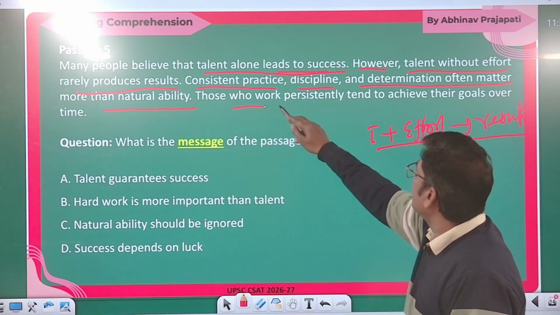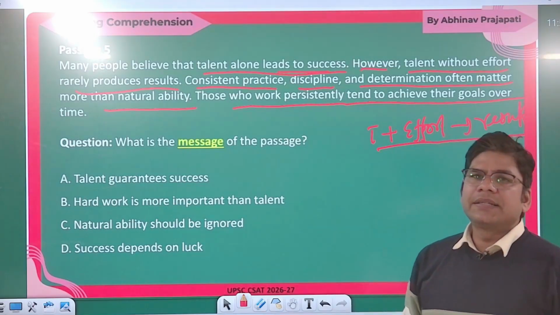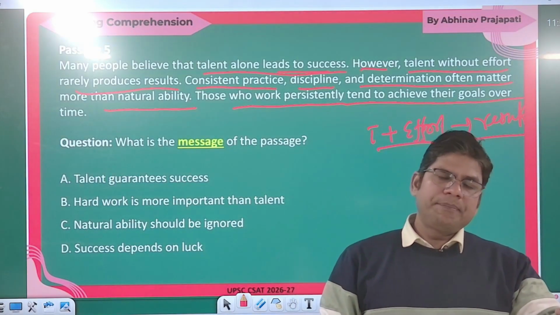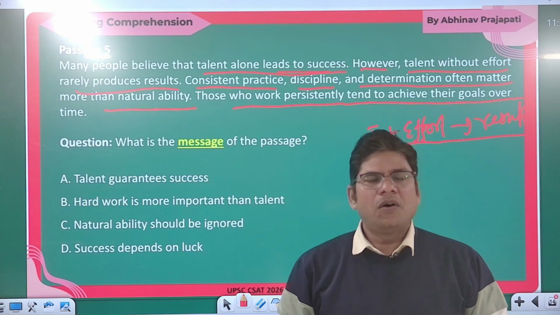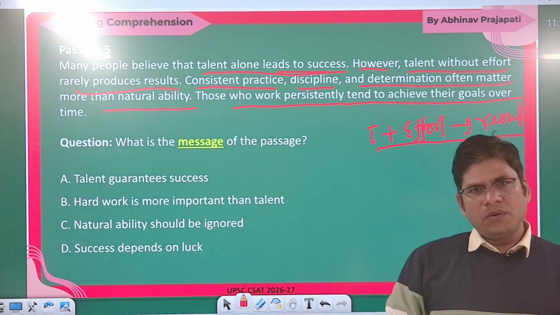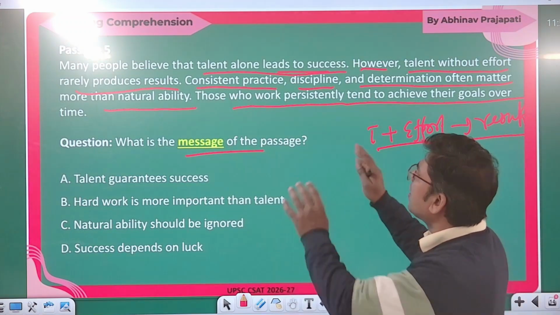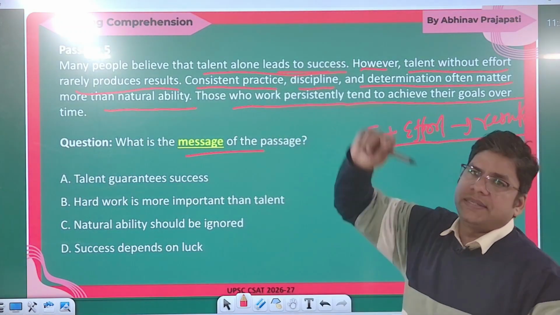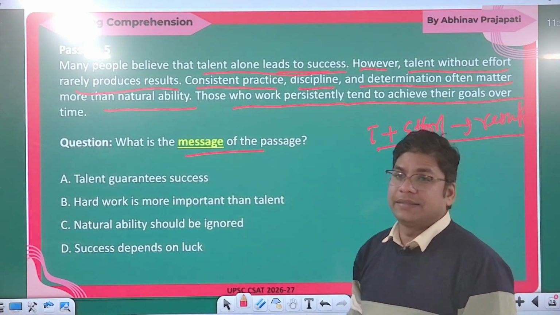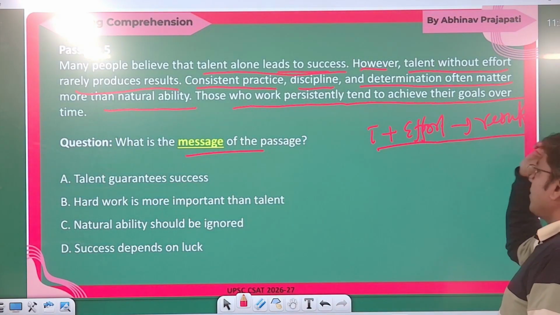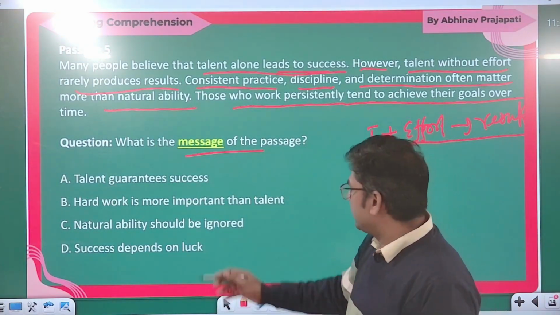Those who work persistently tend to achieve their goal over time. जो कड़ी मेहनत करते हैं वो, after some period of time, definitely succeed in their life, or definitely get their goal. Now what is the message of the passage? What is the author actually trying to say? "Talent guarantees success"? No, talent does not guarantee success, because talent plus effort guarantees success. So this is unbiased, and this is biased.